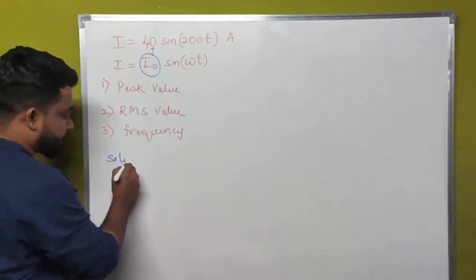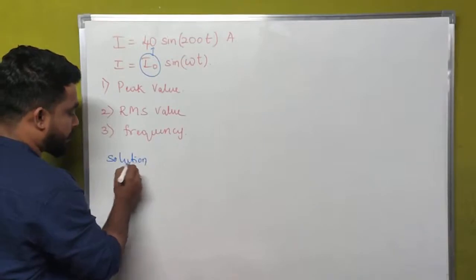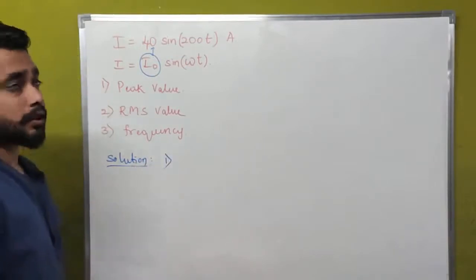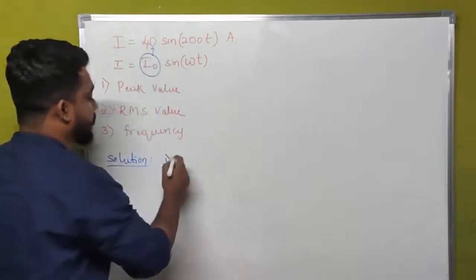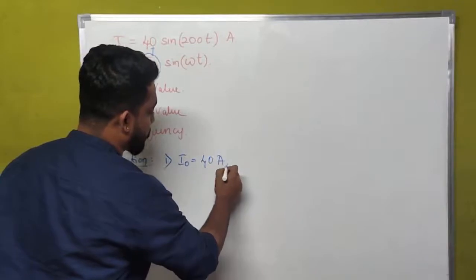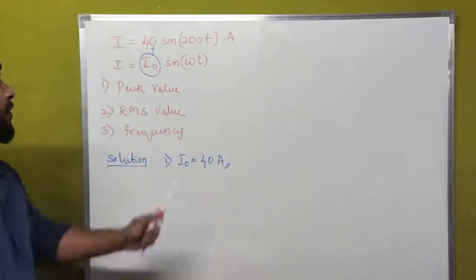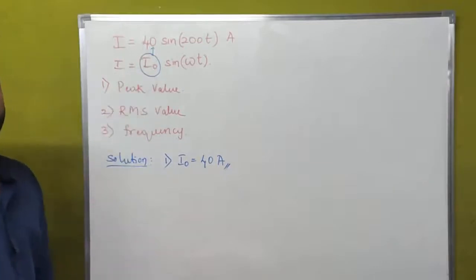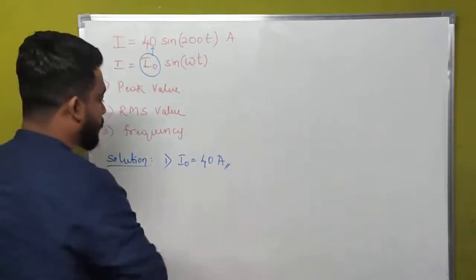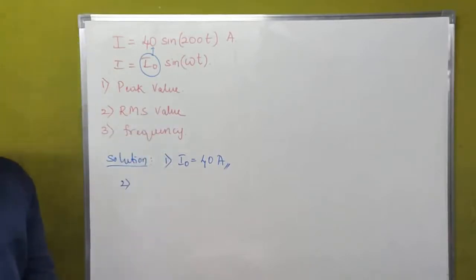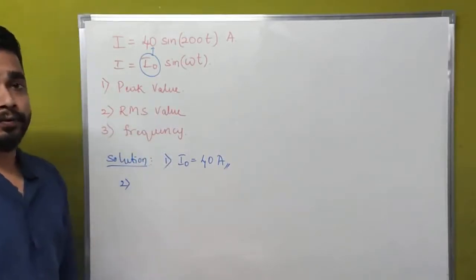Solution. For the first question, the value of peak current is I naught equal to 40 ampere. For the second question, what is the RMS value of current?